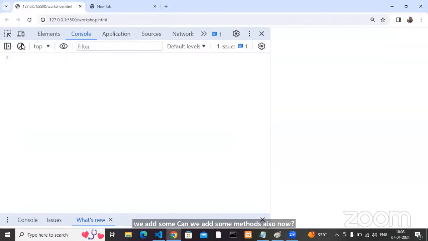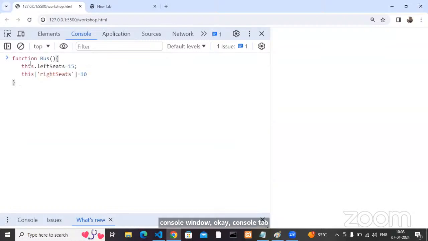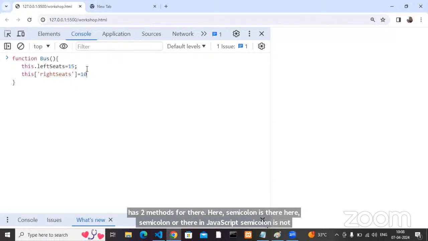Okay, let's go. Now, if you want to get the previous statements in your developer console window, in the console tab, you can use the up arrow and down arrow. Okay, done. Now there are two methods here. Here a semicolon is there, here a semicolon is not there. In JavaScript, a semicolon is not mandatory. It's optional. Just leave it. No problem at all.